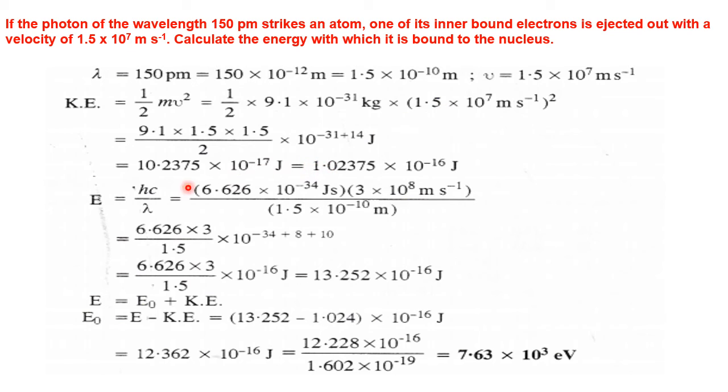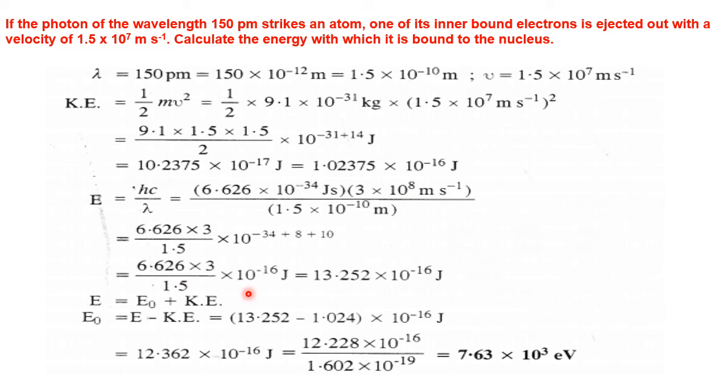Now E equals h nu, or hc by lambda. h is Planck's constant and c is the speed of light. Lambda we have already noted here, it is 1.5 into 10 to the power of minus 10 meter. So using the laws of indices and the usual mathematical operations on numerator and denominator, following BODMAS, this is the step: 6.626 into 3 by 1.5 into 10 to the power minus 16 joules. After the simplification, 13.252 into 10 to the power minus 16 joules.